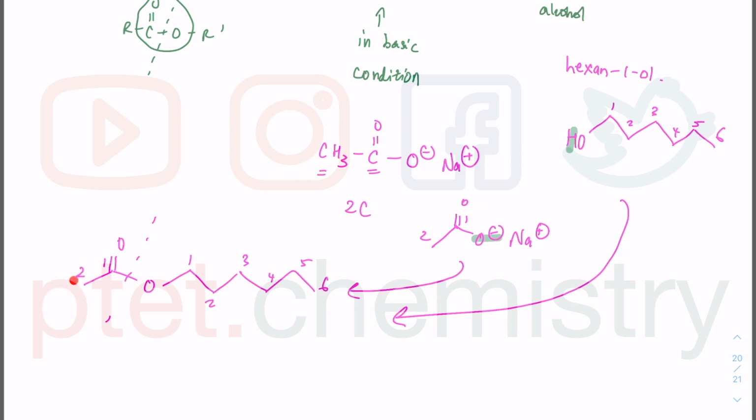Looking at the options, if you go through the options and count the carbon correctly, I will get option C. This is option C.